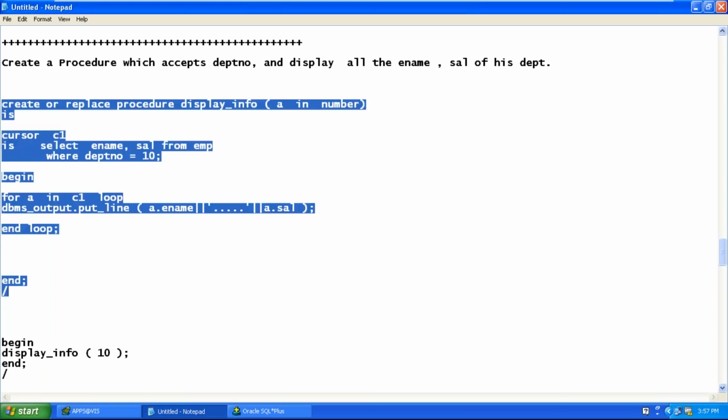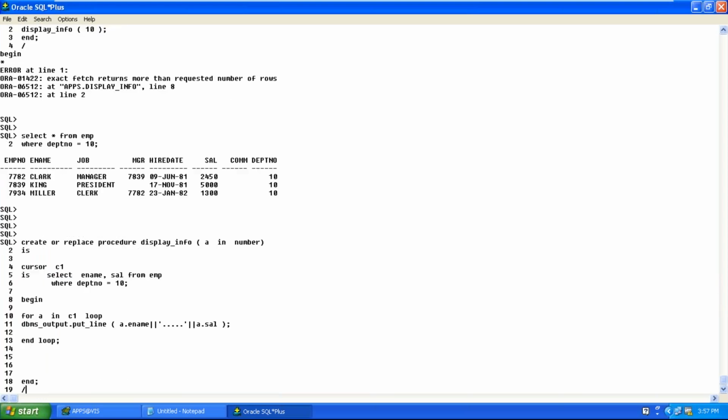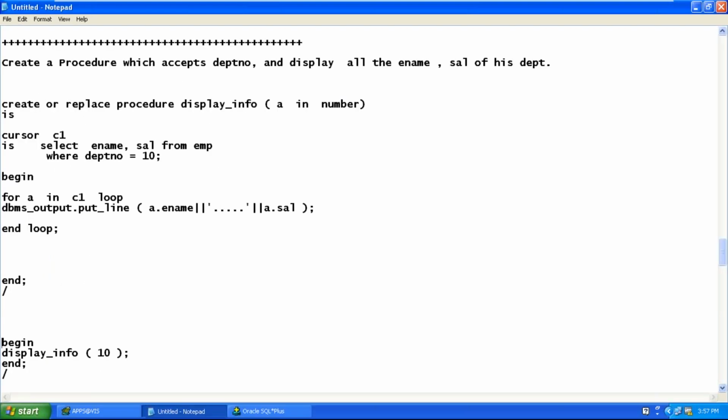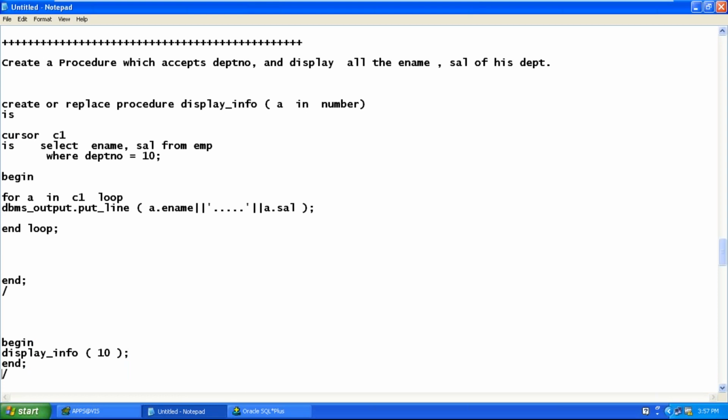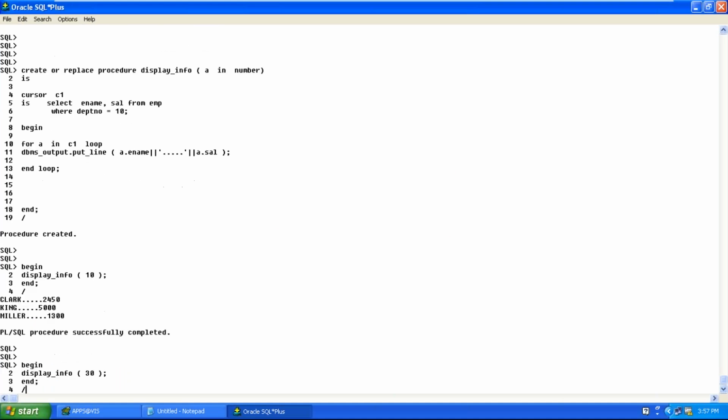Now recreate the code. The procedure is created. Now execute the code. Yes, now you are able to run the select. You are successfully executing a select statement which is returning more than one row. Now if I want to display another department, I pass department number 30, my select statement will return its rows and my cursor will execute.